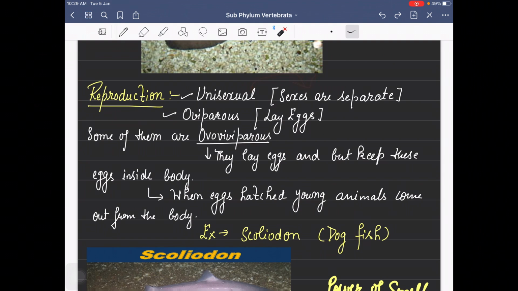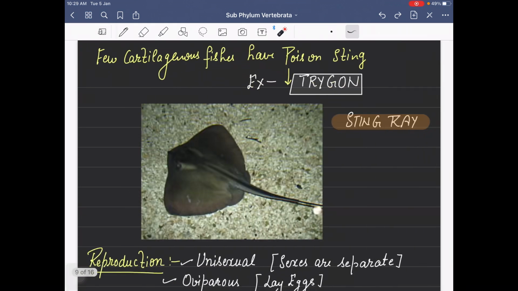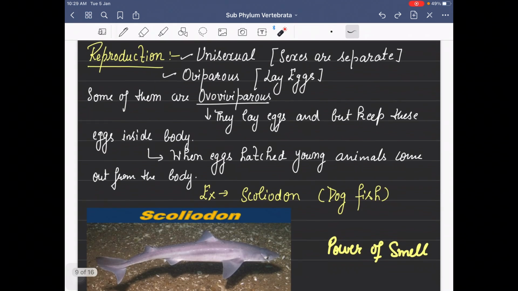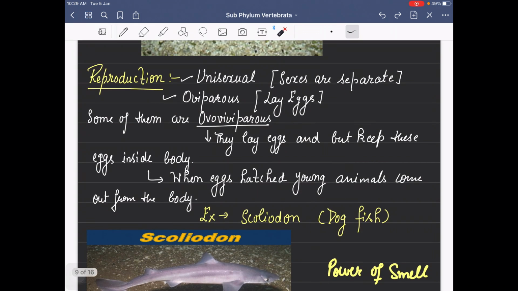Sexes are separate. Now they can be oviparous, they can be ovoviviparous, they can be viviparous also. Oviparous means they will only lay eggs. But some of them are ovoviviparous. They lay eggs, no doubt, but they keep these eggs inside the body. And when the eggs hatch into young animals, then they come out from the body.